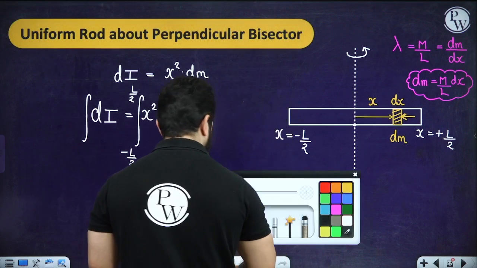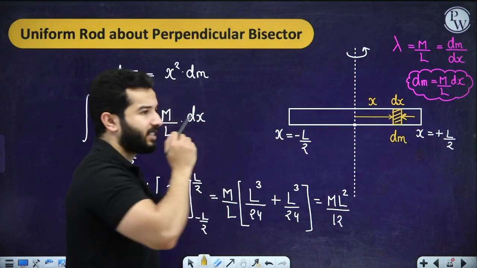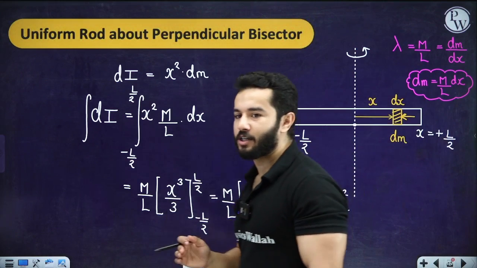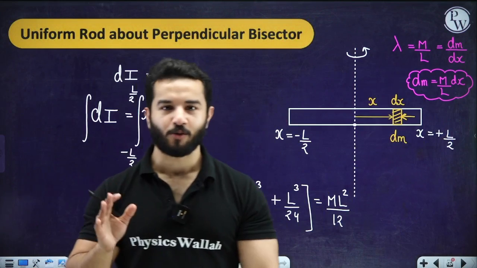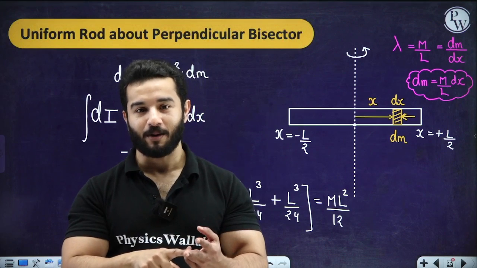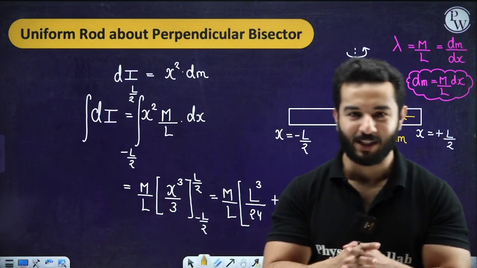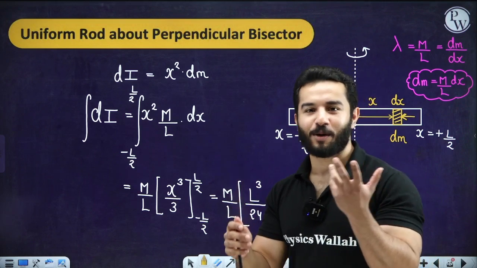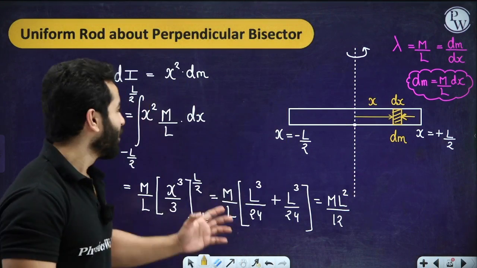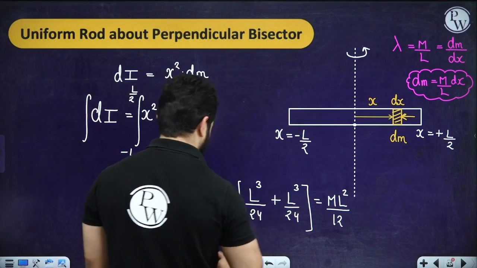So please remember the answer. The moment of inertia of the rod about the perpendicular axis, see, this is the important point, it's not just that you will remember the moment of inertia and you will be good. You must remember the moment of inertia about a particular axis, right? They both go together. You can't just remember, okay, moment of inertia of rod is ML square by 12. Obviously that is not true, right? So moment of inertia of a uniform rod about perpendicular bisector is ML square by 12.